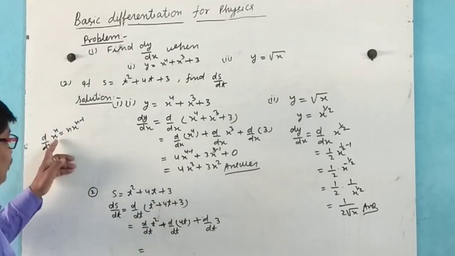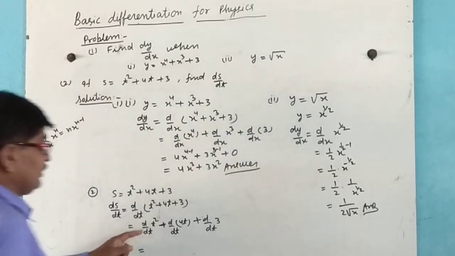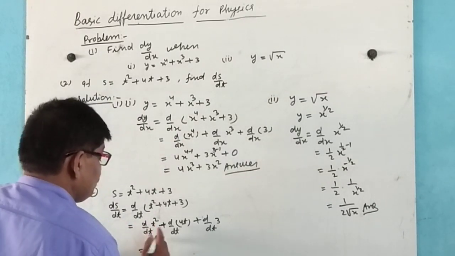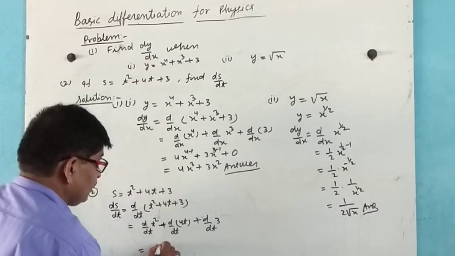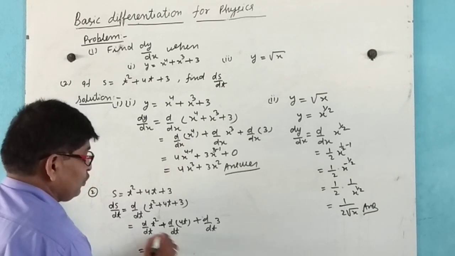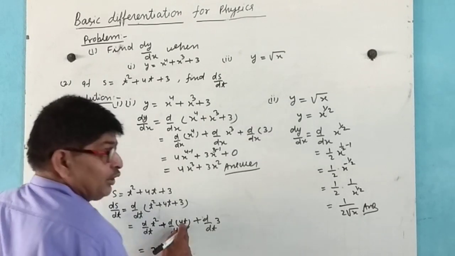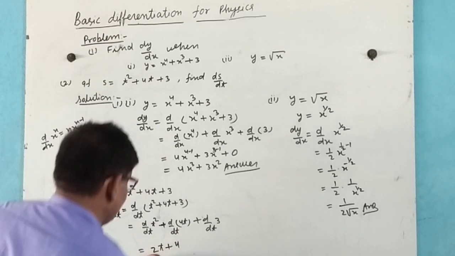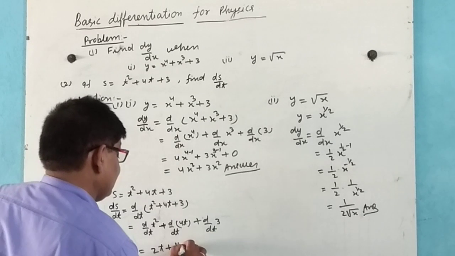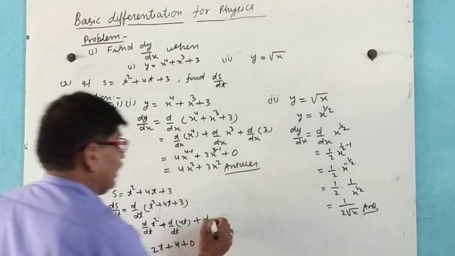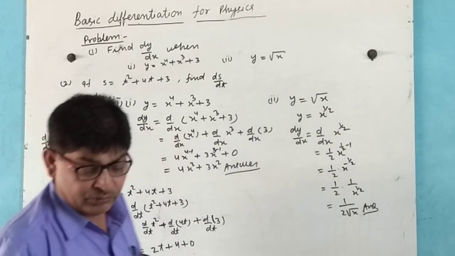Here d by dx of x to the power n is n x to the power n minus 1; in similar sense, differentiating t square with respect to t gives 2t to the power 2 minus 1, that is 2t, and plus 4, because differentiation of t is 1, so that 2t plus 4, and this becomes 0, because differentiation of a constant term is equal to 0.